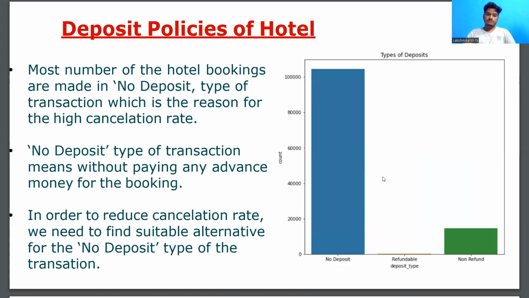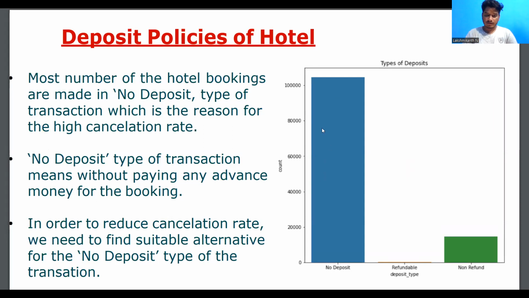So these are the types of transactions we see in hotel bookings. Most of the hotel bookings have been made with no deposit. There are three types of deposits: no deposit, refundable, and non-refundable. In the previous slides, we also saw the high cancellation rate. So this is also one of the features; so many cancellations have been made because of these no deposit policies.